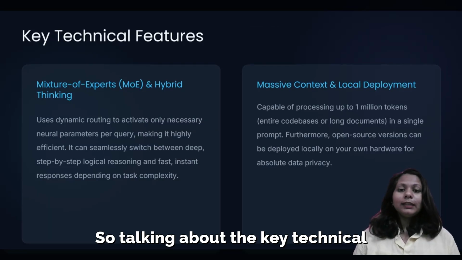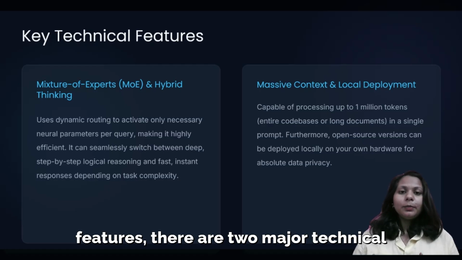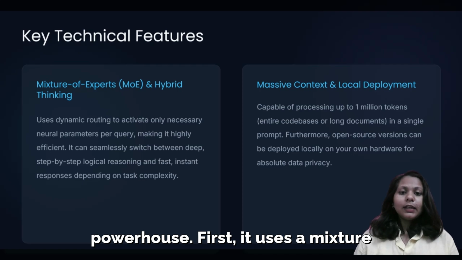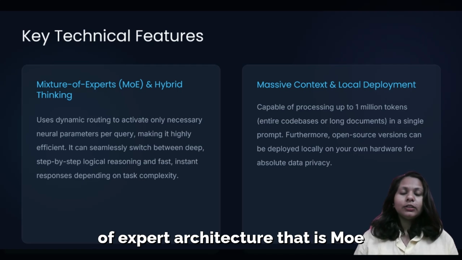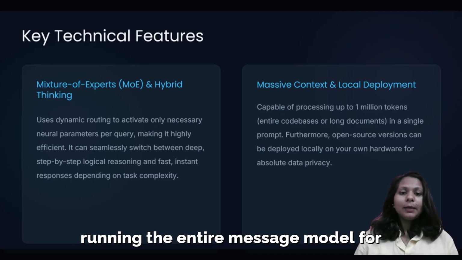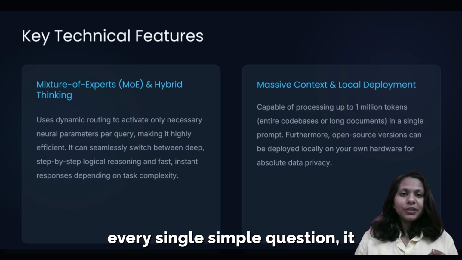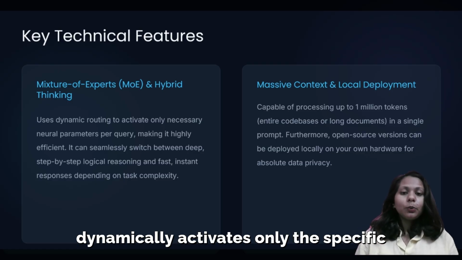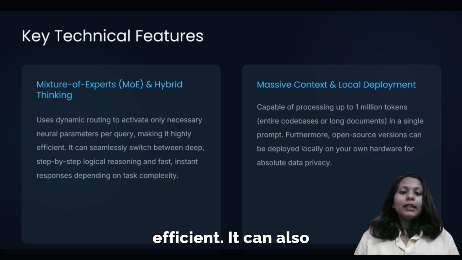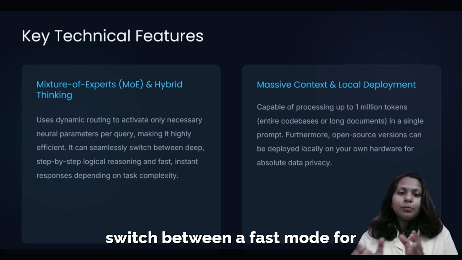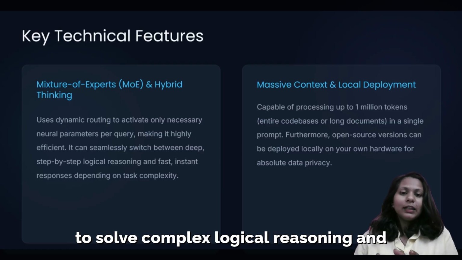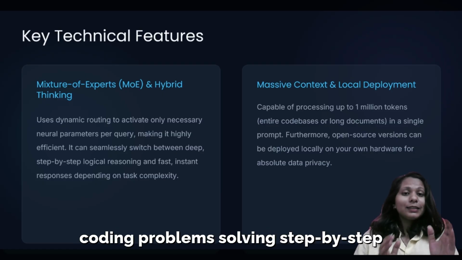So, talking about the key technical features, there are two major technical breakthroughs that make Qwen a massive powerhouse. First, it uses a mixture of experts architecture, that is MoE, coupled with hybrid thinking. Instead of running the entire massive model for every single simple question, it dynamically activates only the specific neural pathways, making it fast and efficient. It can also switch between a fast mode for basic answers and deep thinking modes to solve complex logical reasoning and coding problems, solving step by step.